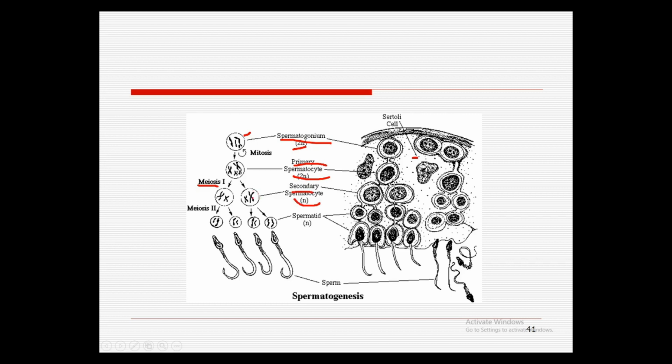These two secondary spermatocytes by meiosis 2 are converted into spermatids, four in number, since each secondary spermatocyte produces two spermatids. These spermatids are nourished and move towards becoming sperms through different adaptations and modifications.